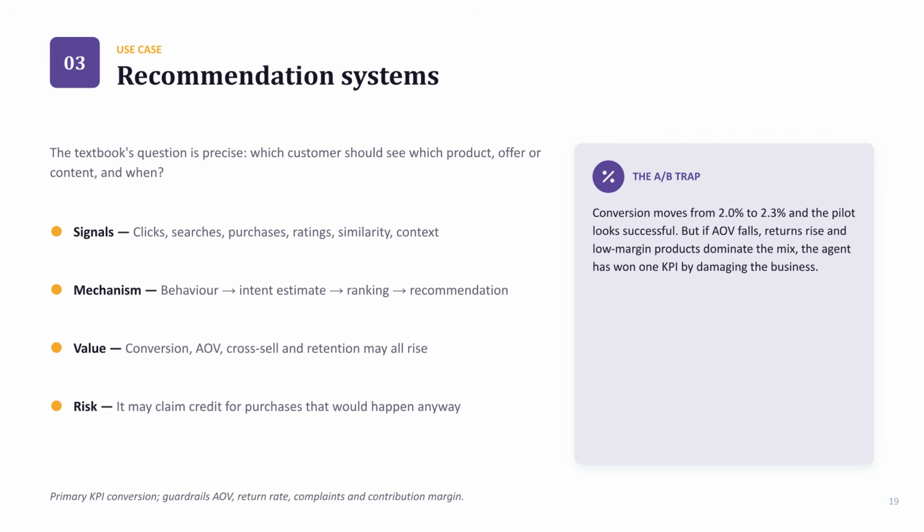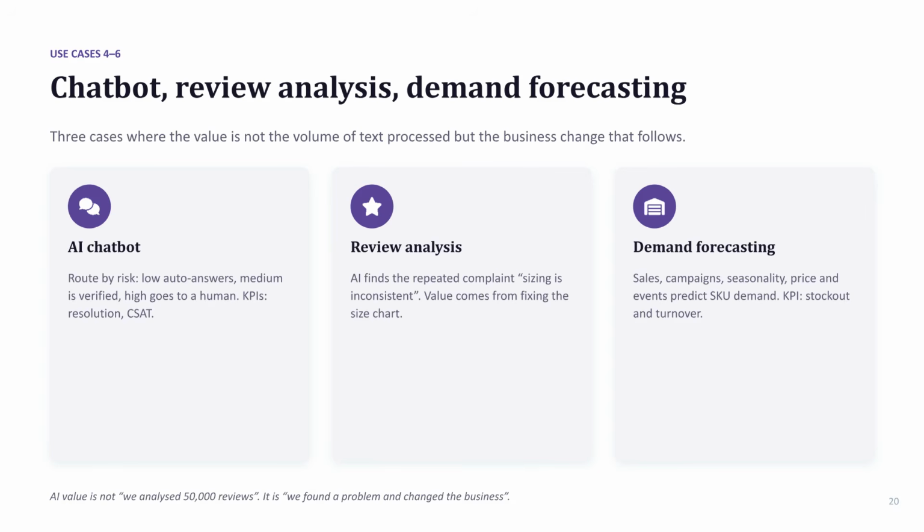Third, we have recommendation systems. These improve conversion by matching users to products. However, avoid the A/B trap. Guard against agents that maximize clicks while sacrificing profit margins or customer satisfaction in the long run. Moving to operations, we see chatbots, review analysis, and demand forecasting. The real value here isn't just processing high volumes of text. It's the concrete business improvements, like optimizing a size chart or preventing stockouts that follow.